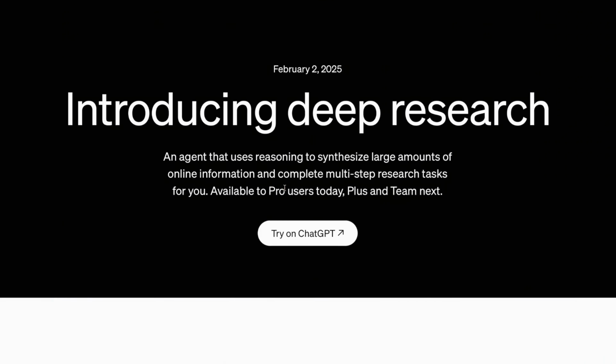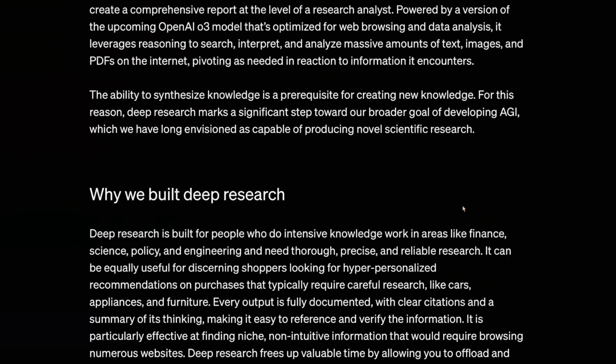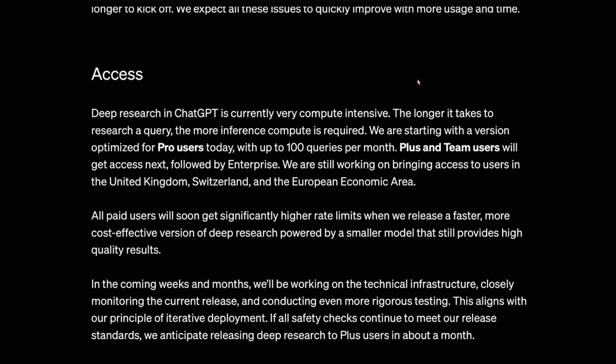So who can use it? It is available for the Pro users from today, but next Plus and Team users will be getting it. So do we have unlimited access to this like the other models? The answer is no. Have a look at this. Pro users will just have 100 queries per month. Can you even imagine? 100 queries per month.